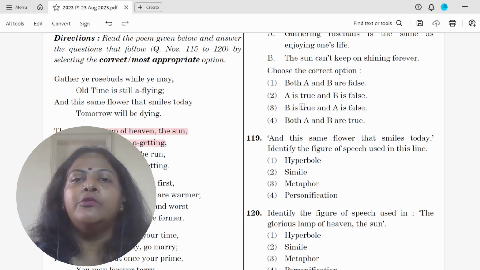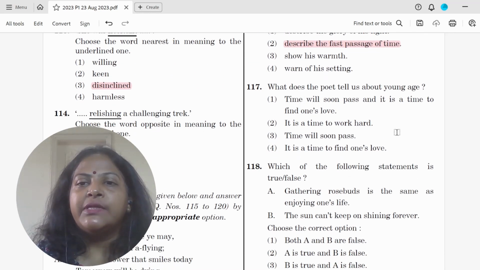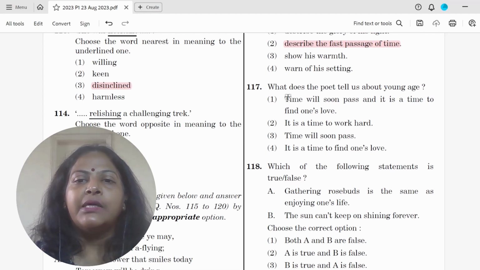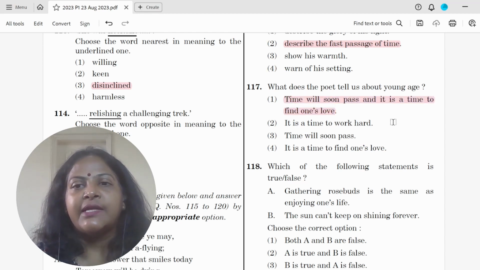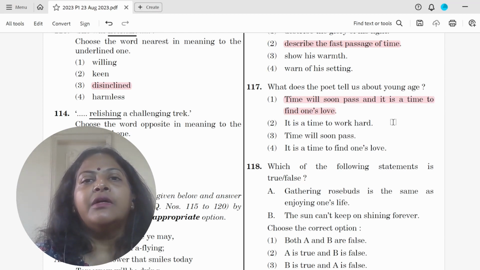So we are talking about his time running away. What does the poet tell us about young age? It says that time will soon pass and it is time to find one's love. So both are given. We should go and find love because time will pass soon.